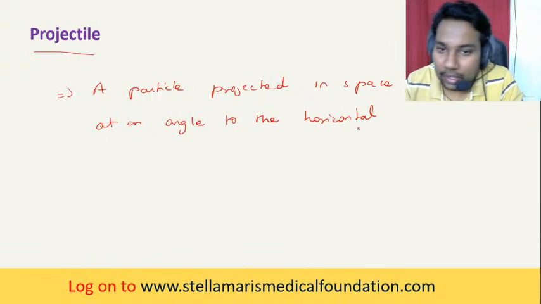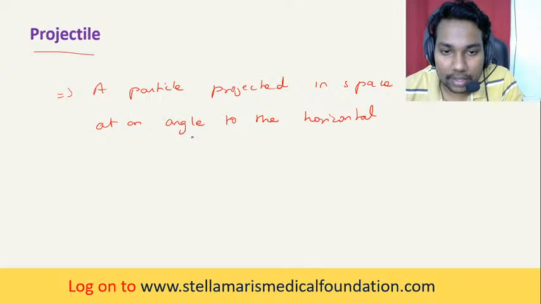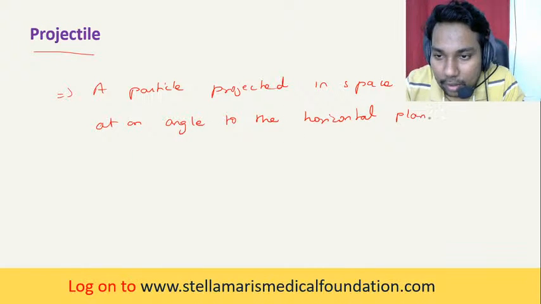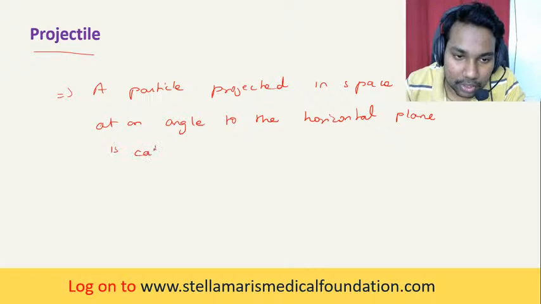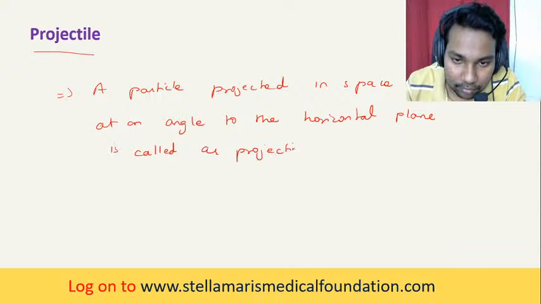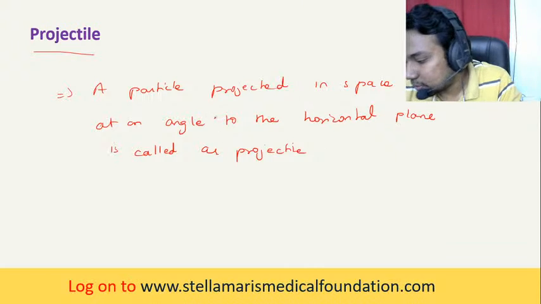A particle projected in space at an angle to the horizontal plane is called a projectile.